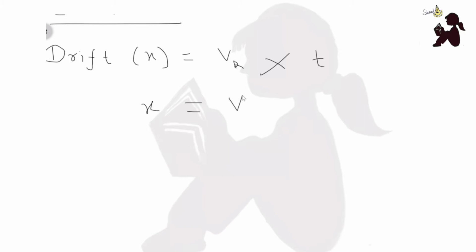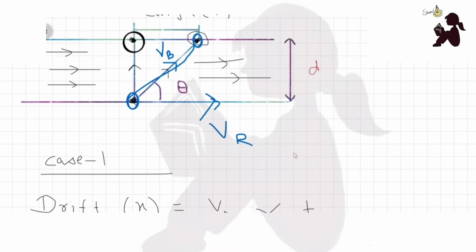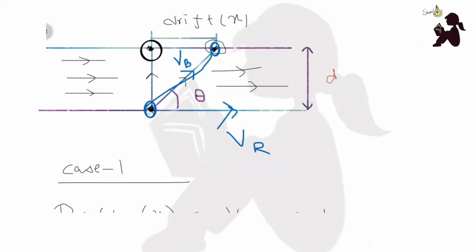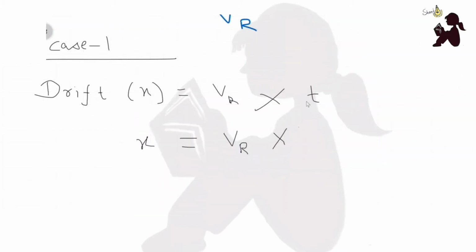Now what is time? Time is again nothing but distance divided by the velocity. We are considering the time taken to reach from this point to this point. This distance is the width of the river, so time is equal to this distance D divided by the velocity.